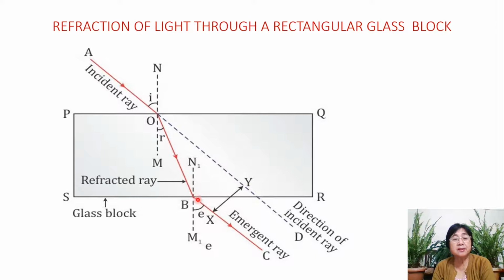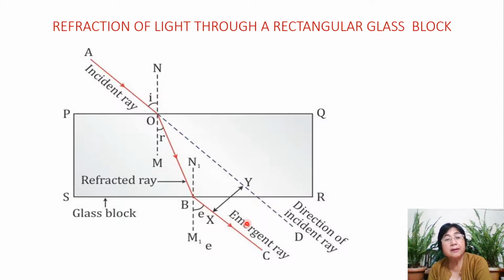So it bends away from the normal. So at surface RS, the ray bends away from the normal. Then we get an angle of emergence, because ray BC is known as the emergent ray.